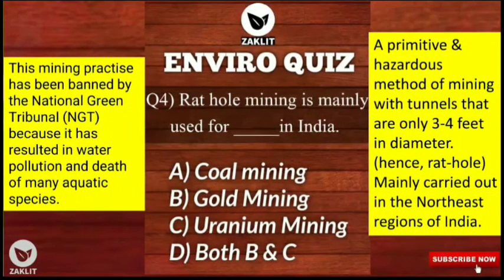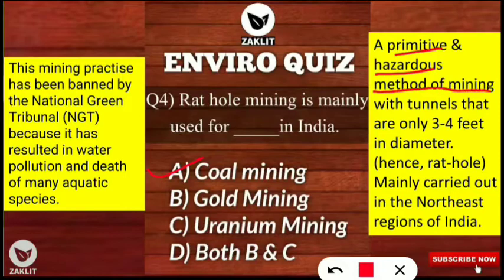So next question, for some of you it will be a new concept. Let us read the question first. The question was, the rat hole mining is mainly used for dash in India. So here this rat hole mining is mainly used for coal mining in India. So option A will be correct, and you should know that it is a primitive and hazardous method of mining. It is not good for the environment. Any mining is not good for the environment, but specifically rat hole mining is very dangerous. Why is it called rat hole?